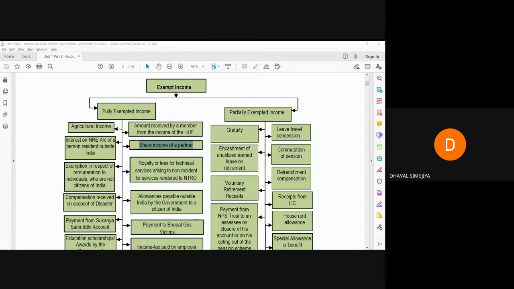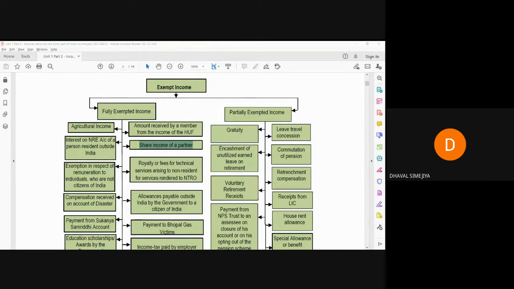Partners will not be liable to pay tax again. Why? Partnership firm has already paid the tax. I have given you the example of Devansh, Krutik, and I think Joy. These three people form partnership. I think 1 lakh rupee was the net profit.